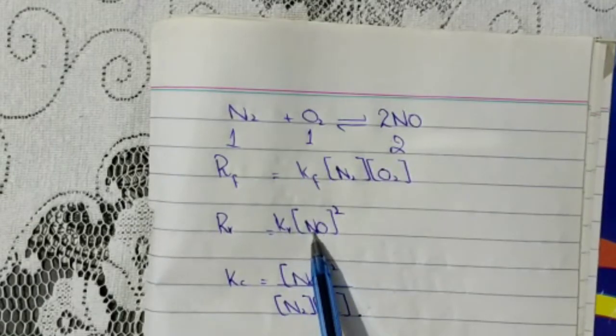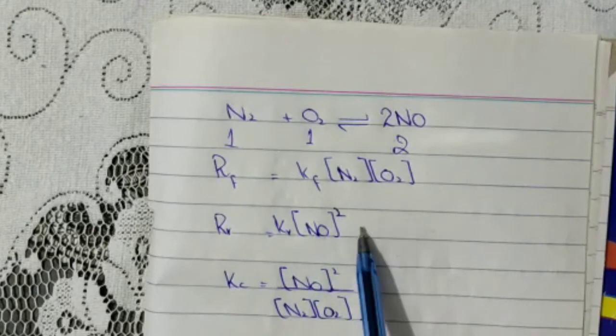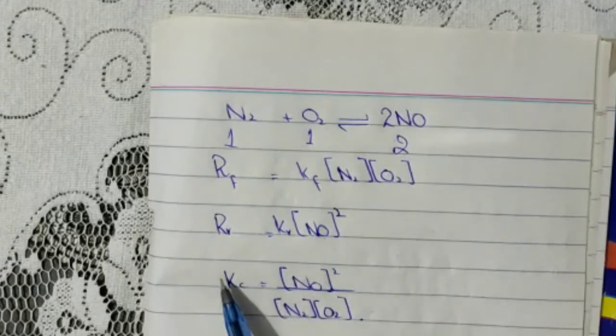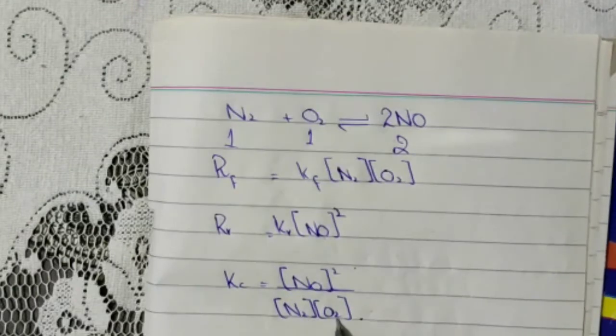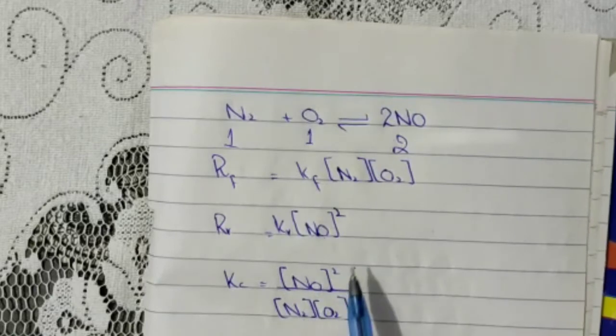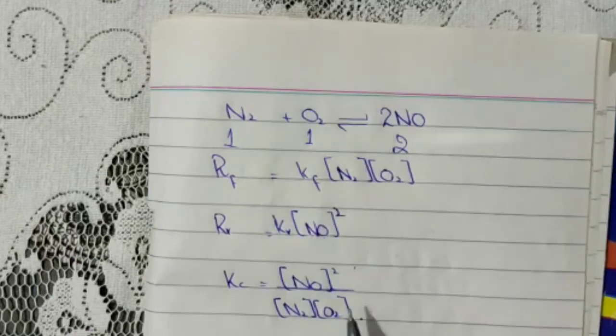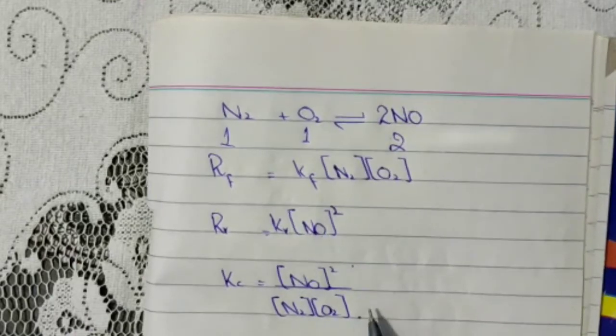moles of the product. Okay, so when we write it in the form of the equilibrium constant Kc, it will become NO power 2 divided by N2 into O2, which means the concentration of the products divided by the concentration of the reactants. Hope you have got the idea. In the next video we will get the idea about chemical equilibrium.